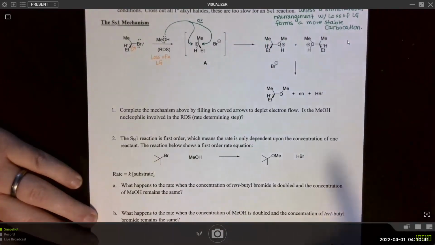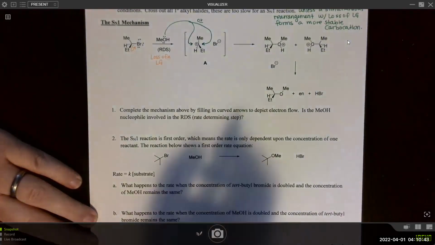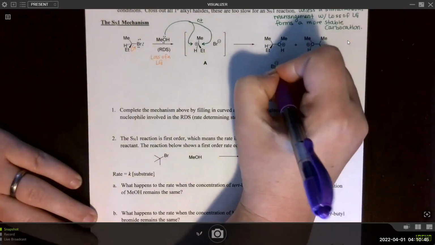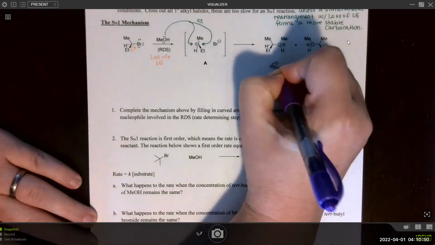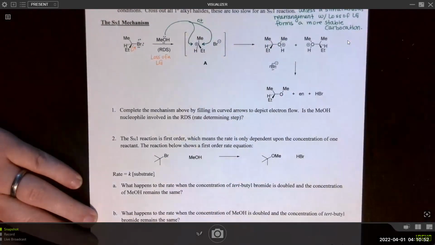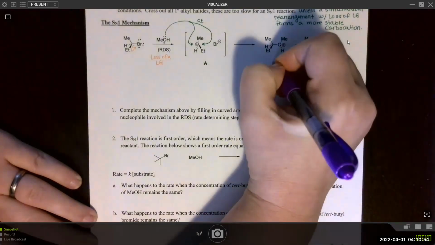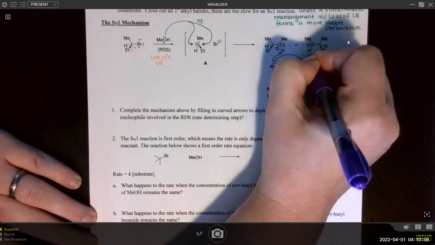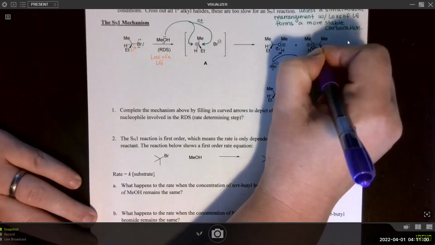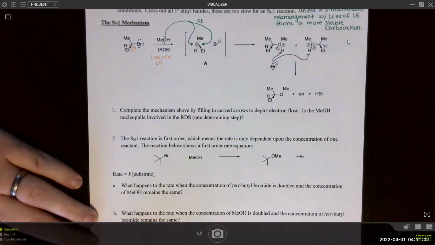And then lastly, the bromide or some more methanol can come in and do a proton transfer. Go ahead and draw that on both intermediates to get the product.